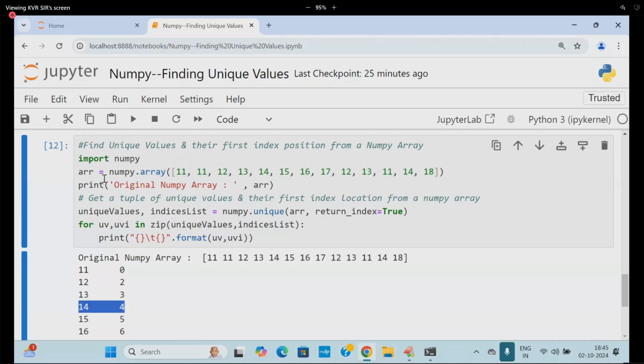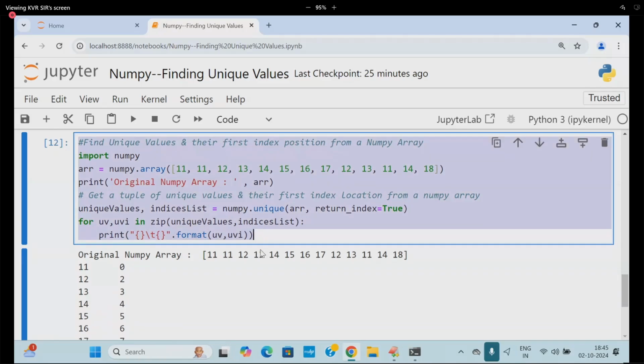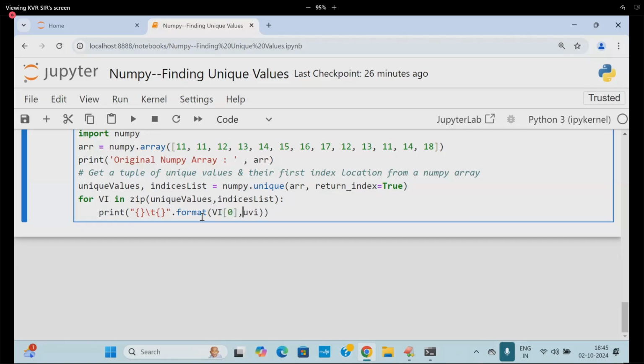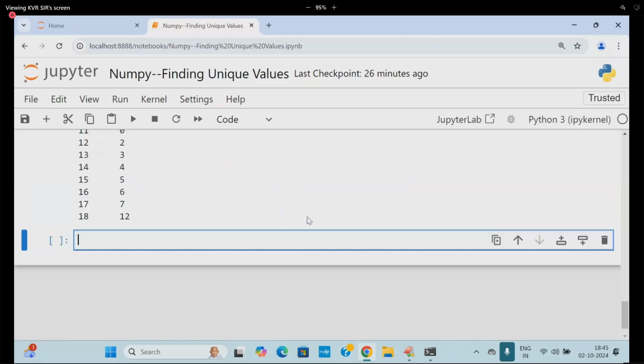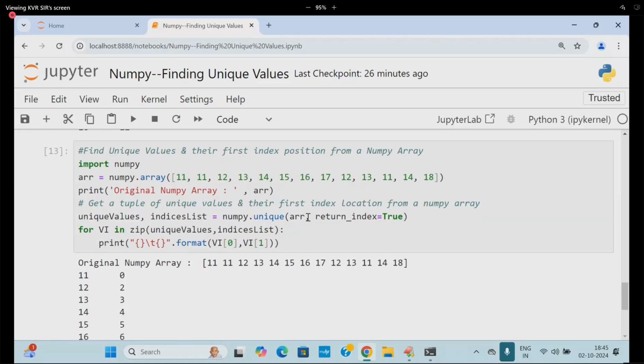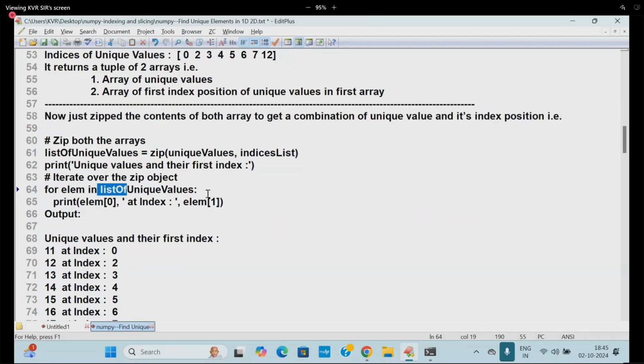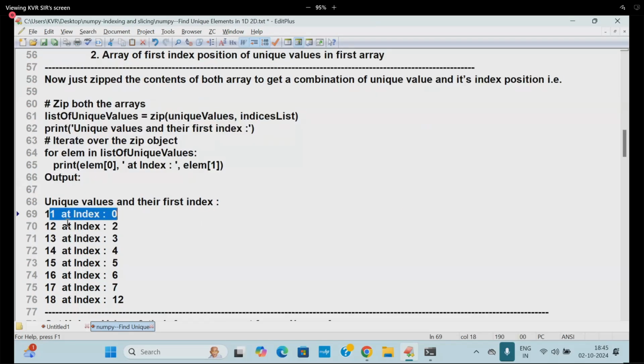Even you can write the same thing, of course. Whatever I am giving in the notes, they are given in the form of a simple example, like vi of 0, vi of 1. Like this also you can get the same thing. Are you following? These all come under Python coding standards only. Next, this is what you are seeing: 11 at index, 12 at index. This kind of logic you can apply.